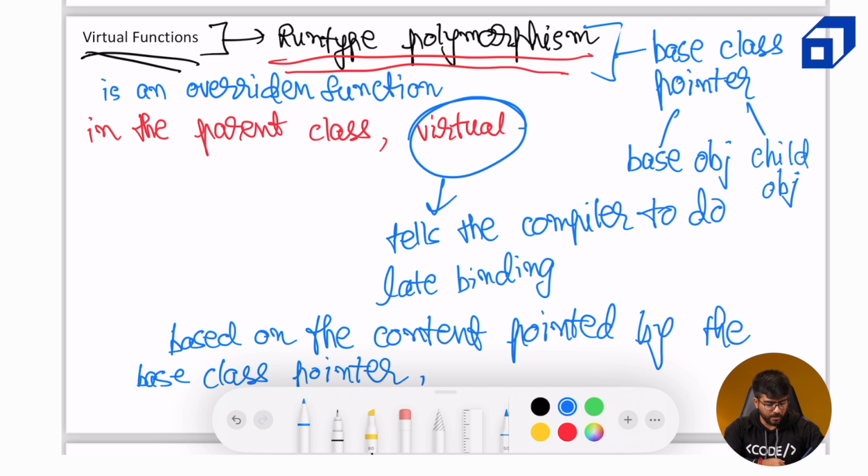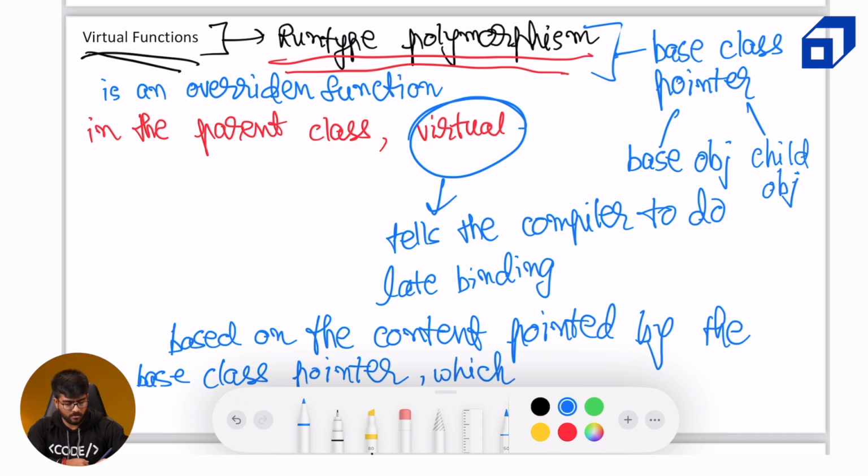Which function should be called? The one in the parent class or the one which is overriding it in the child class? Which function should be called?